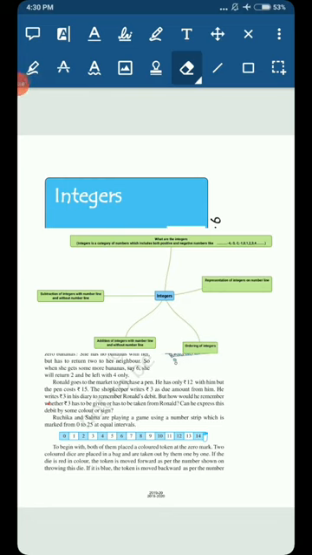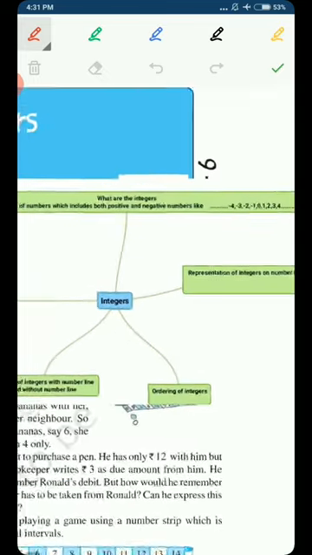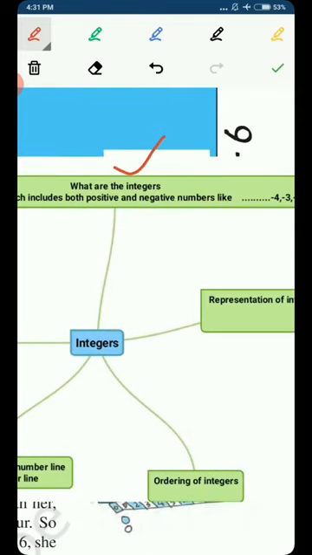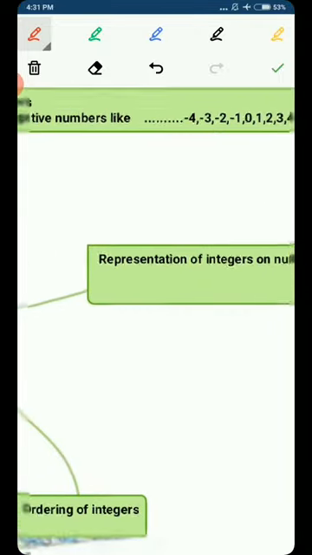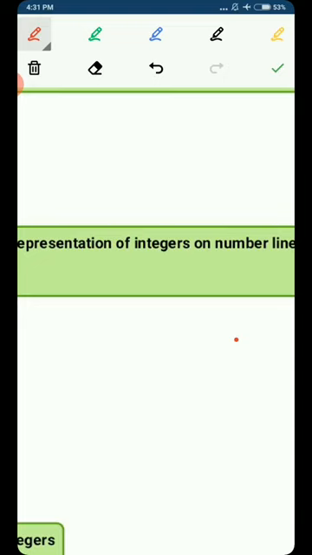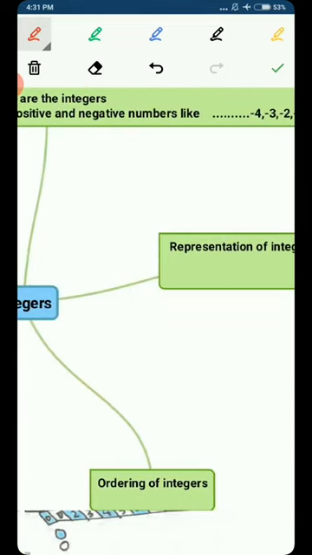As you can see here, this is the mind map of chapter 6, Integers, and this will describe all the subtopics that we have learned and that we will learn in this chapter. In the part 1 video we learned about the basics of integers, what the integers are, all the introductory points, and then we learned about the representation of integers on the number line, and after that the ordering of the integers.